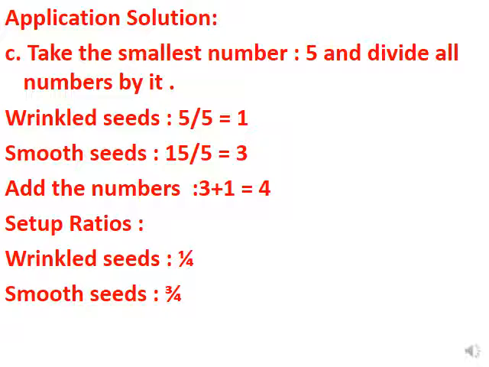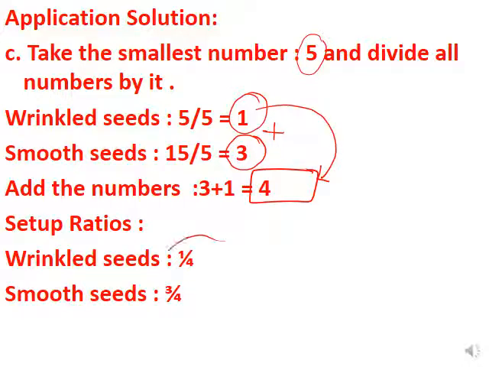Now for the proportion. We said that whenever we have to work with the proportion, the first step is to take the smallest number and divide all the numbers by it. So 5 is the smallest. We have 5 and 15. We divide the wrinkled, 5 over 5, we get 1. Smooth, 15 over 5, we get 3. So we add them, 1 plus 3, it gives 4. So 1/4 is for the wrinkled and 3/4 is for the smooth.